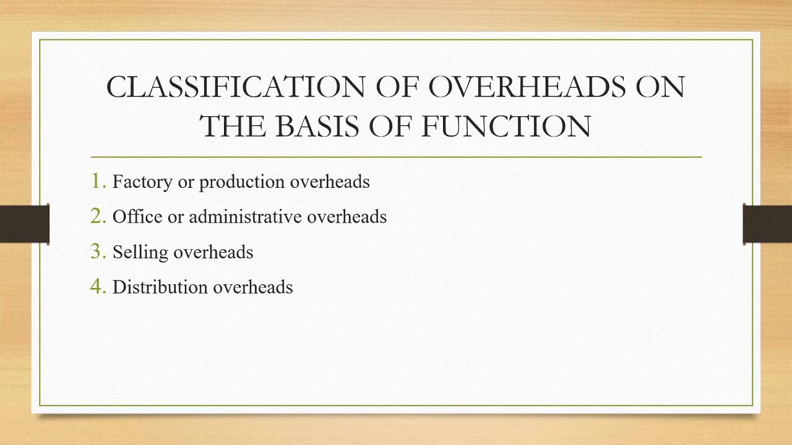In this session, let us understand the classification of overheads on the basis of function. Now, when overheads are grouped on the basis of the major activities in the organization, we can classify it as the factory or production overheads or manufacturing overheads, office or administrative overheads, selling overheads and distribution overheads.